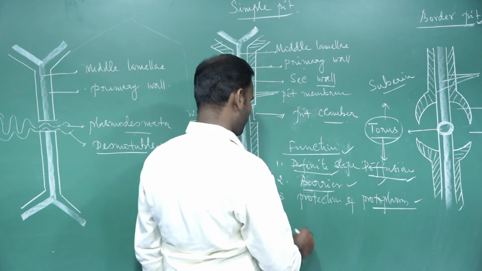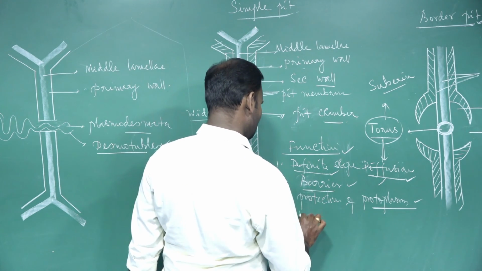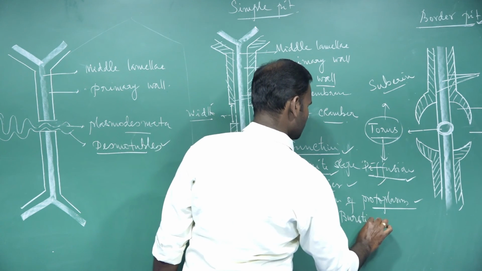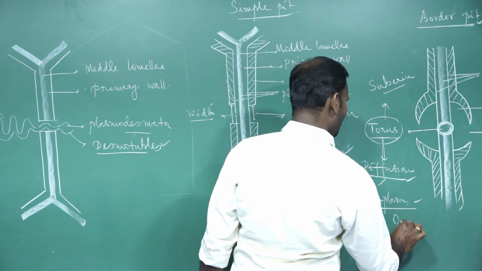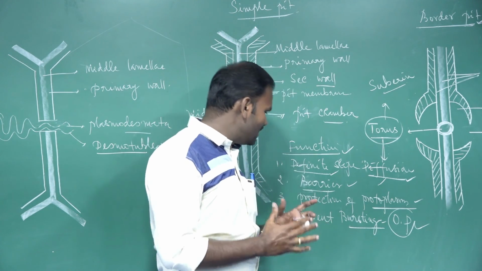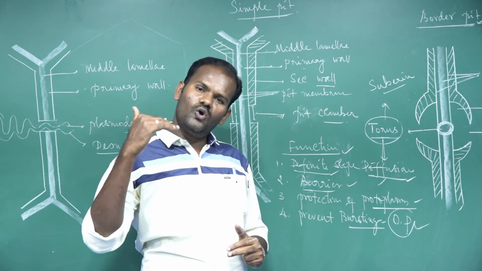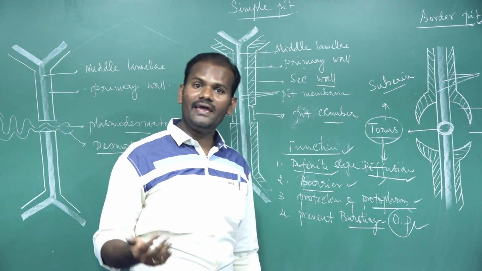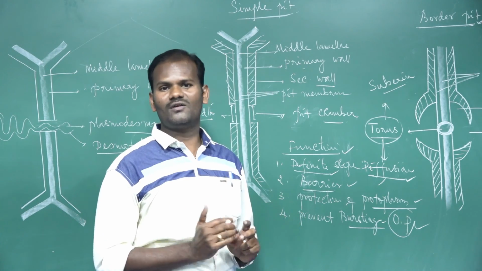The next function is to maintain the turgidity of the cells, that is, to prevent bursting of the cells. Another function of the cell wall is that it prevents bursting of the cell and helps maintain osmotic pressure. How does it prevent bursting? Usually, water molecules move from low osmotic pressure to high osmotic pressure, that is, from high osmotic potential to low osmotic potential. This is the way water molecules move.